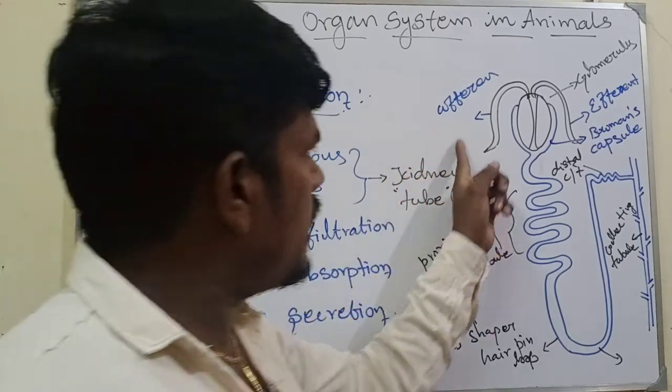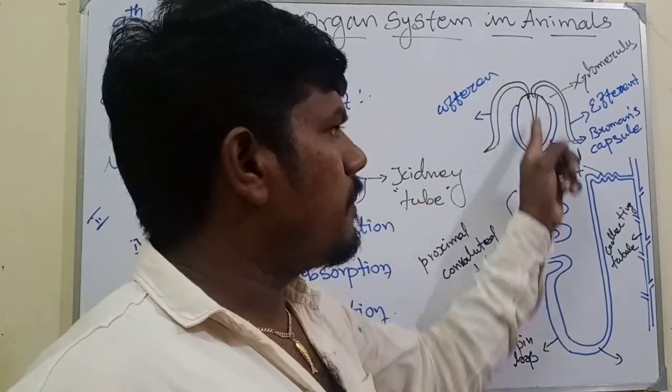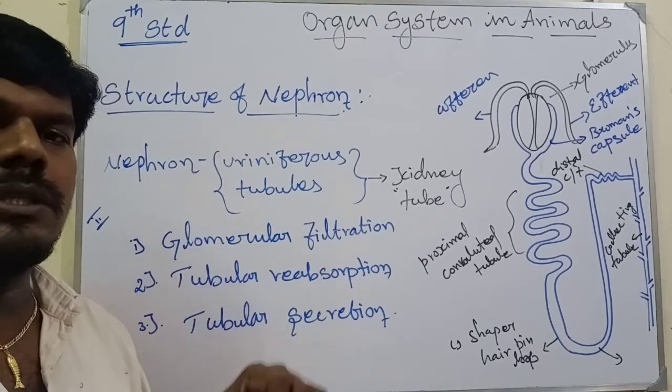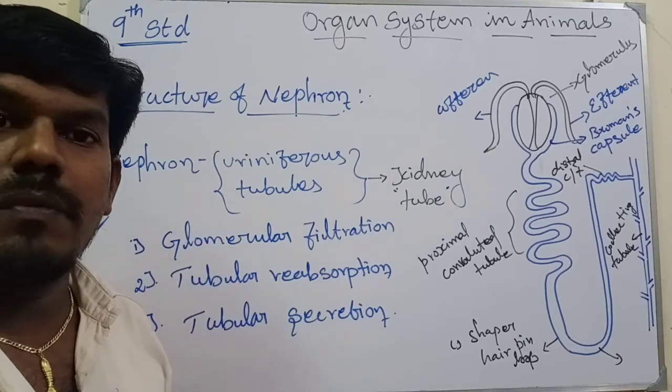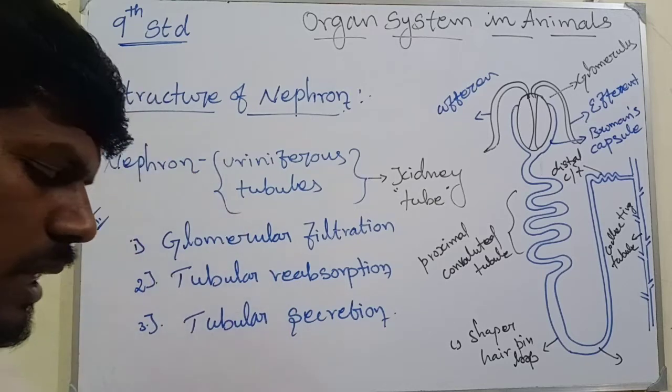Because the blood enters the nephron this way, any unrelated, non-essential substance that is present will be filtered with the help of glomerular filtration and tubular reabsorption.